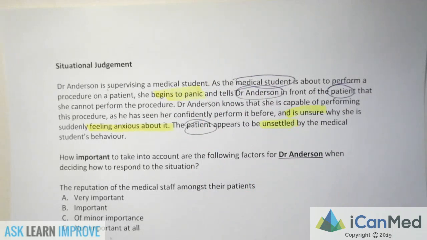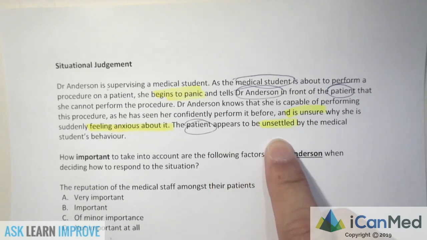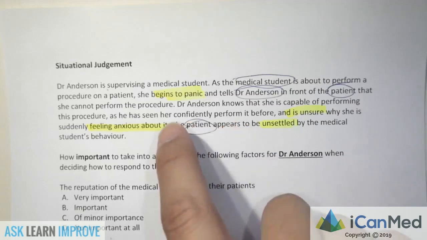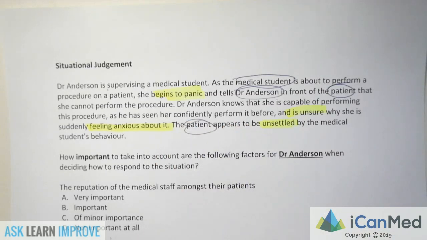After reading it, you should realize what's questionable, who is involved, and you should already have an idea of what should be done in this situation. Ideally, since they're dealing with a patient, they have to make sure that the patient's health and safety is put at number one. So probably the doctor has to step in and make sure that the patient is not unsettled anymore, and then continue to perform the procedure and probably leave the med student out of it, and let Dr. Anderson do it himself. That would be the ideal situation.